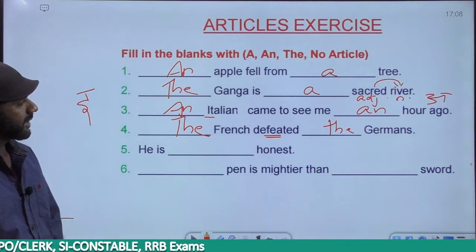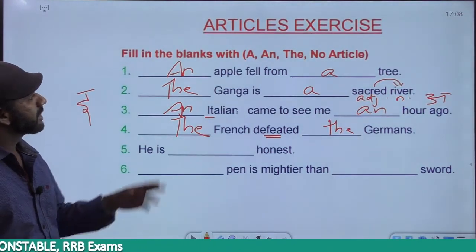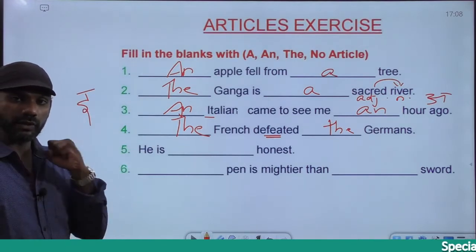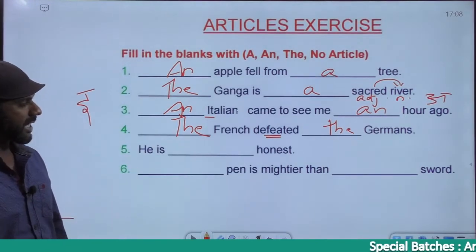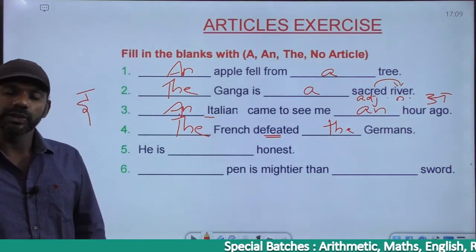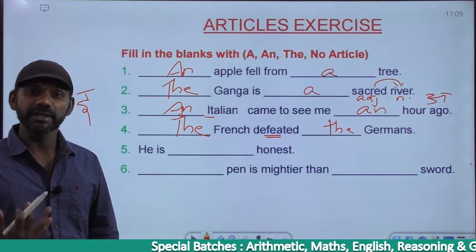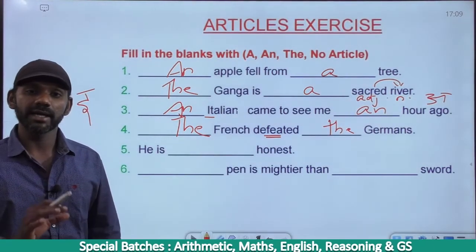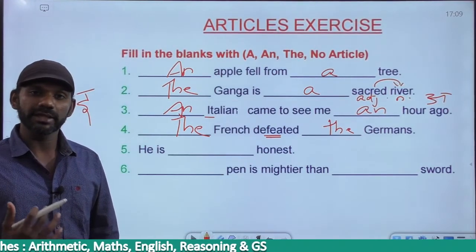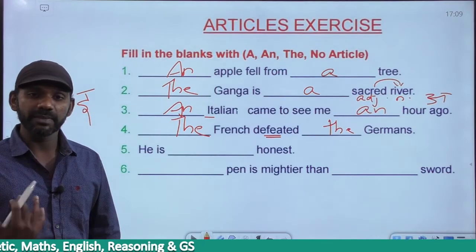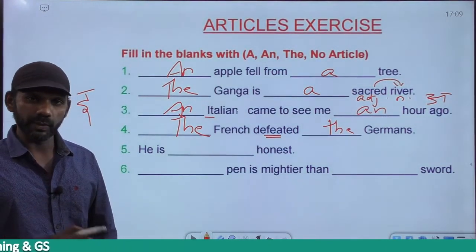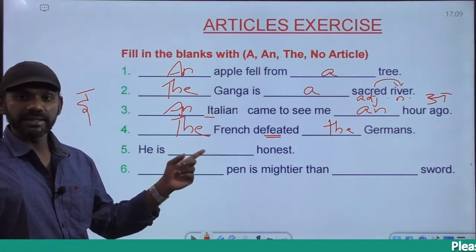The next one. He is dash honest. Fill in the blanks with a, an, or the, or if no article is required, we should not go for any article. This blank must be filled with an article. I told you, after every article there must be a noun. A and an are used with singular countable nouns. The is used with singular countable nouns, plural countable nouns, and uncountable nouns. So after every article there must be a noun.